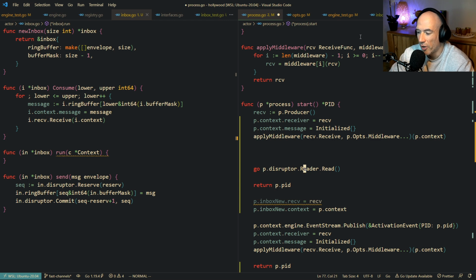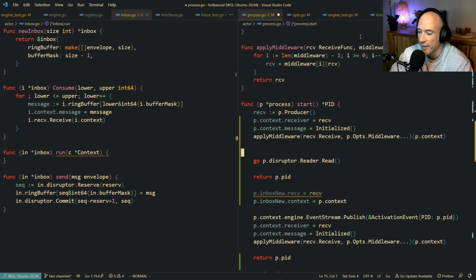So this is disruptor reader read. I don't like the way they do their namings, like reader read. It's reading, but it's actually just starting the disruptor. But I'm not gonna tinker around with this repository yet. I'm just gonna make sure it works first here.